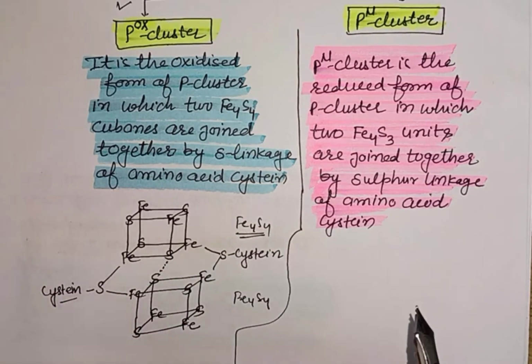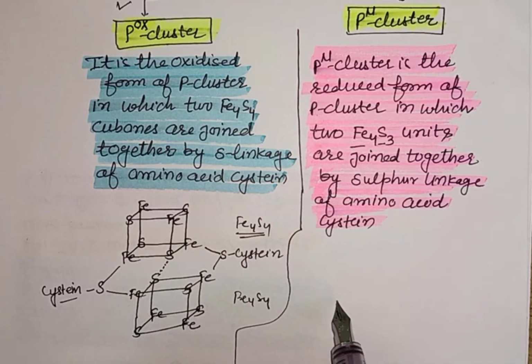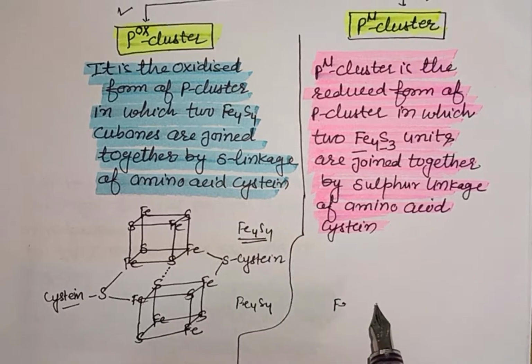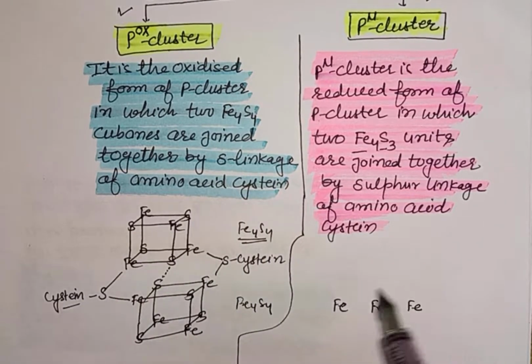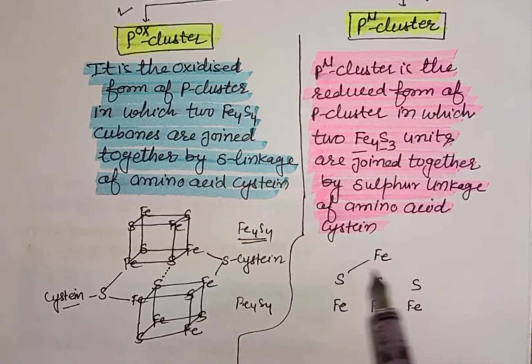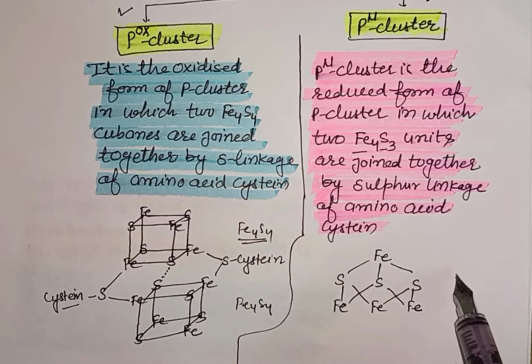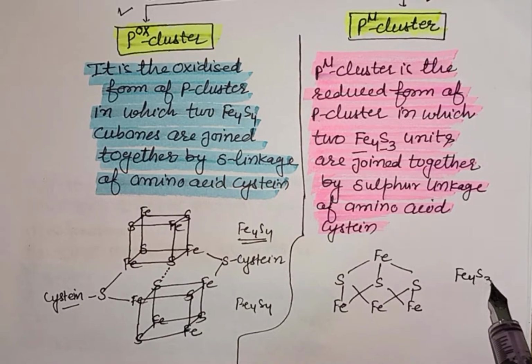In PN cluster, the reduced form of P cluster, 2 Fe4S3 units are joined together. Here it is Fe, this one is also Fe, here is Fe, here is sulfur, sulfur, sulfur, and then after it is Fe. So this is the first unit of Fe4S3.